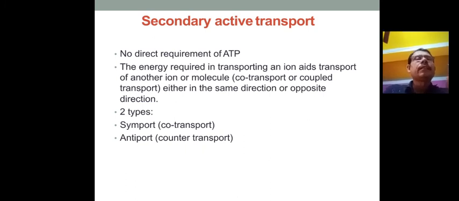There is no direction requirement of ATP. The energy will be required for transport in the ABC transport system. And there are two other types, the symport and antiport, or the co-transporter.